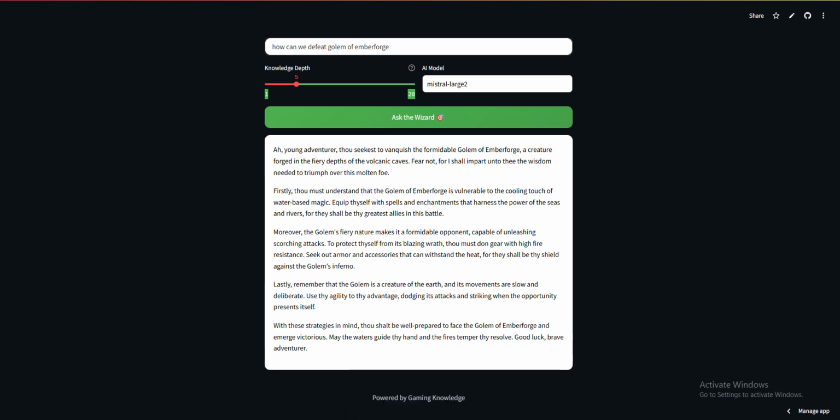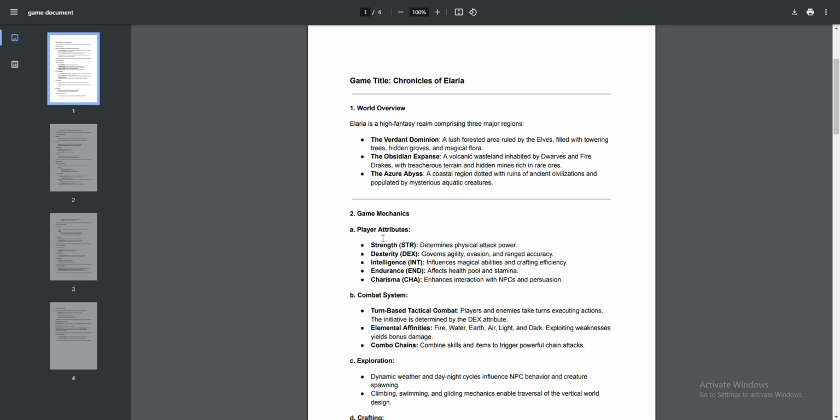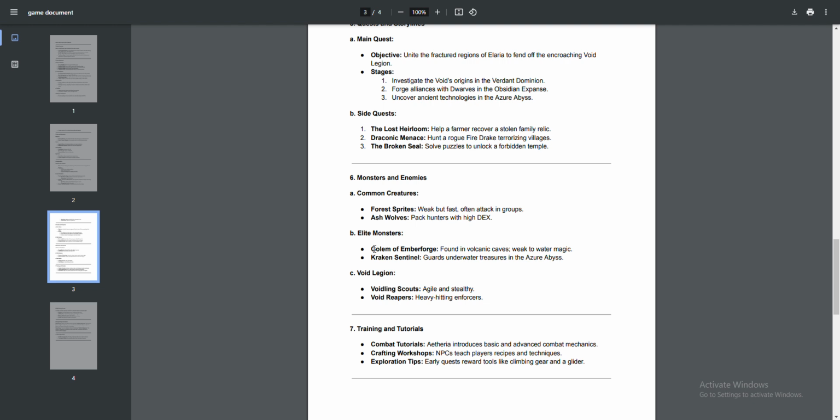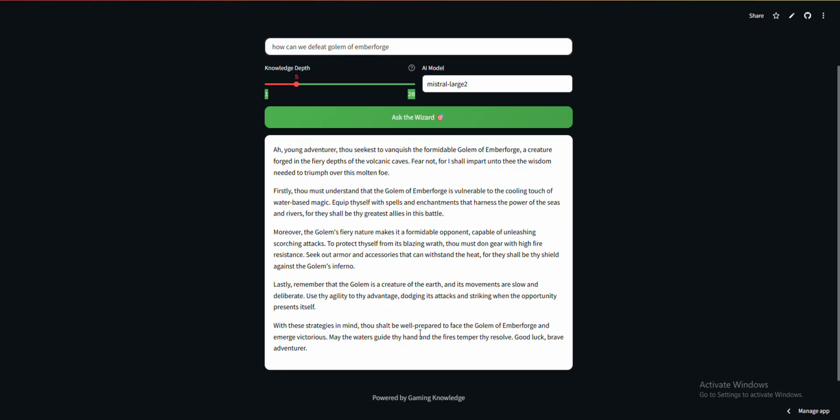We can see the same by using the document that we created. In the document, as you can see here on page number 3, there is information regarding the golem of Emberforge, where it says that it is weak to water magic. The LLM has captured the corresponding logic, and based on this text, it has given us this particular answer.